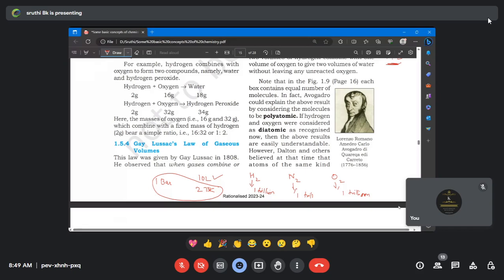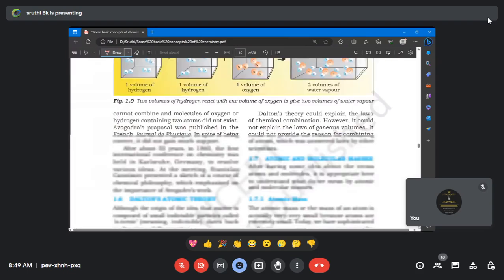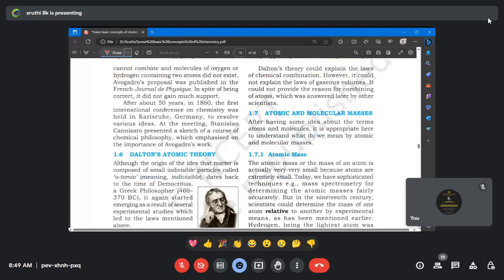Are you people clear? Is there any doubt in the Avogadro law? No, ma'am. Yes, fine. Let's move to Dalton atomic theory.